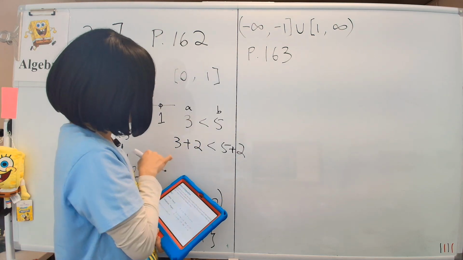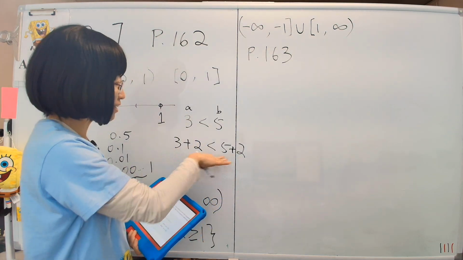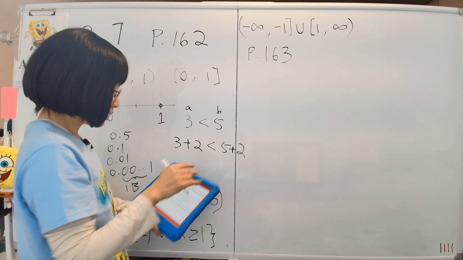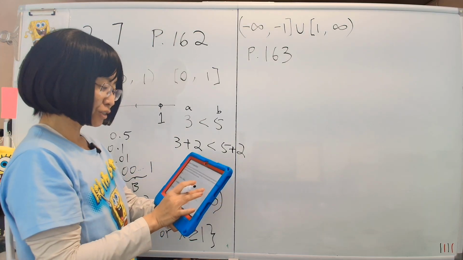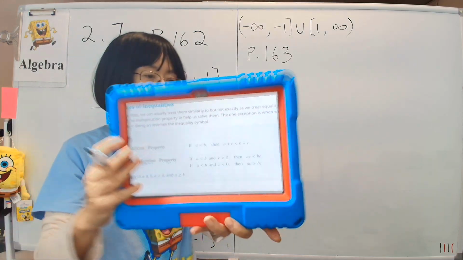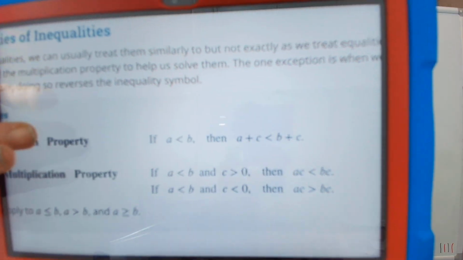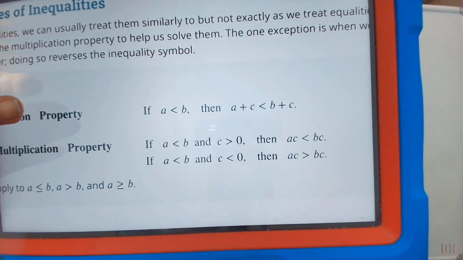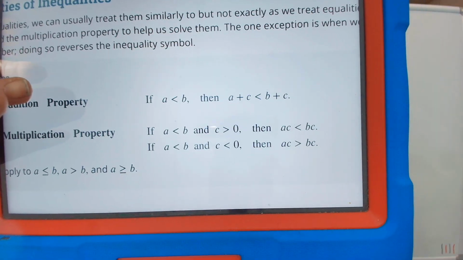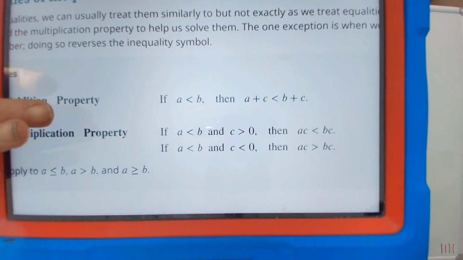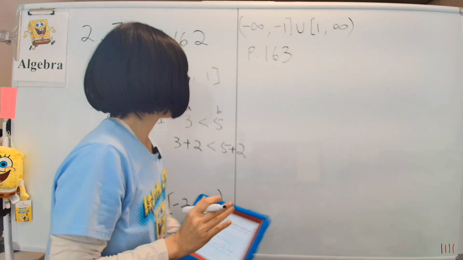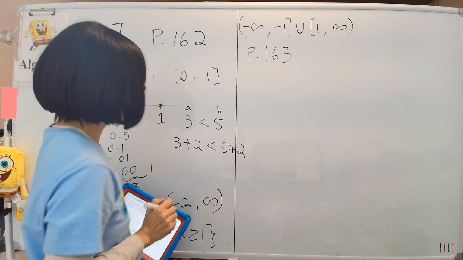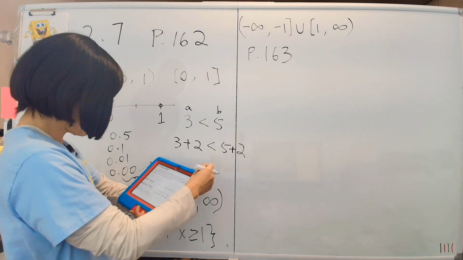If 3 is less than 5, then this is true also. And that's why this property is true: if A is less than B, then you can add the same thing to both sides and the inequality sign doesn't change. This inequality still holds.